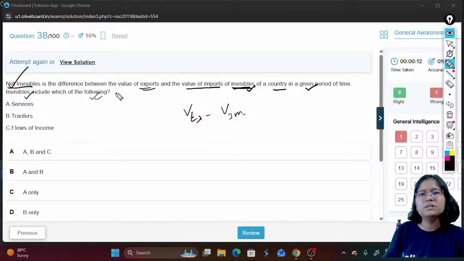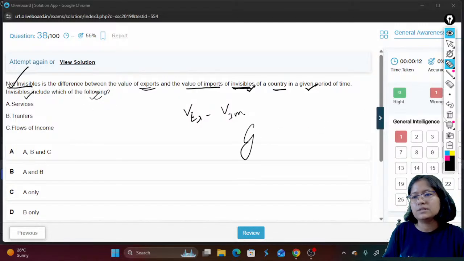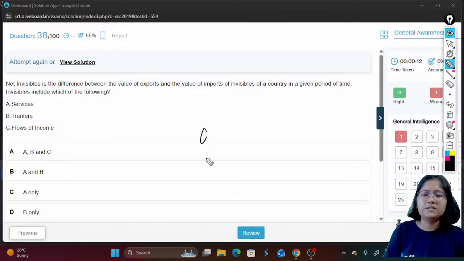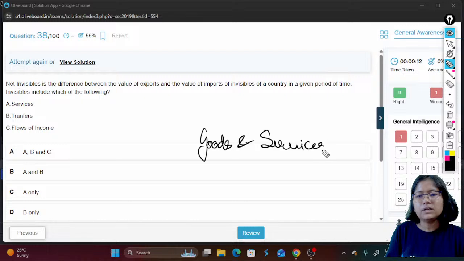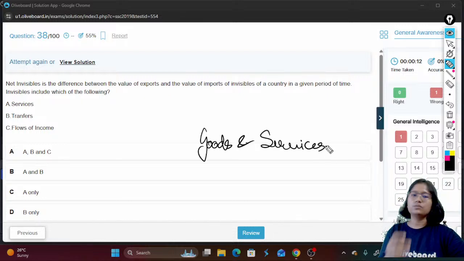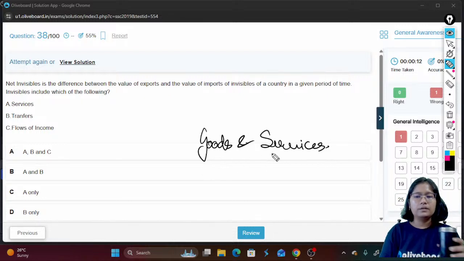So visibles means goods. We say goods and services, no? If you buy a bike or if you sell a bike, that is quite visible. Services are invisibles.